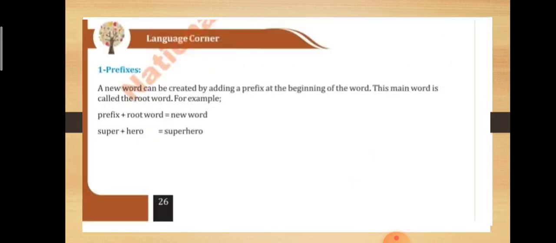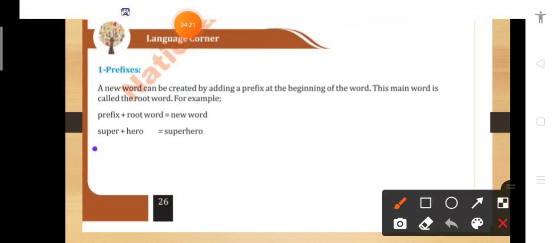Now we will discuss the next topic, and the topic name is prefixes. So from the word itself you will be able to know that it is fixed before any word. So we have to fix words before. So here, if a root word is given, hero, तो हमारे पास एक root word है hero, उसके before, उससे पहले हम एक new word लगाएंगे. तो ये जो new word है ये हमारा prefix है और इसके बाद एक जो word बनेगा super hero, that is called prefixing.